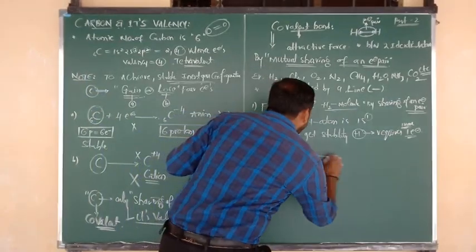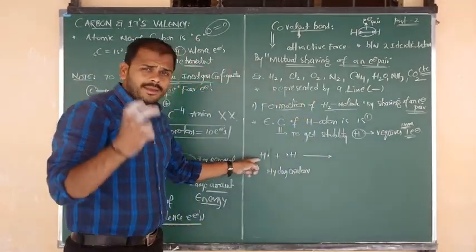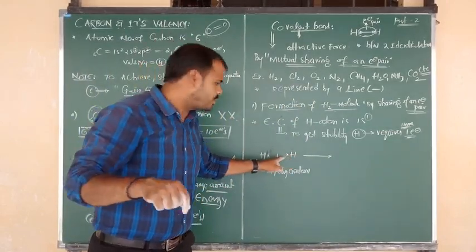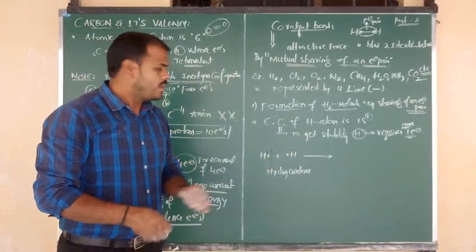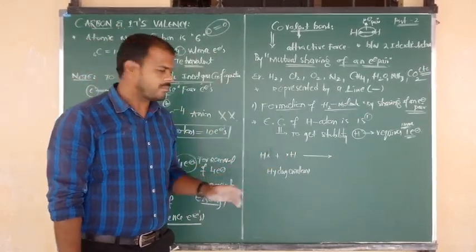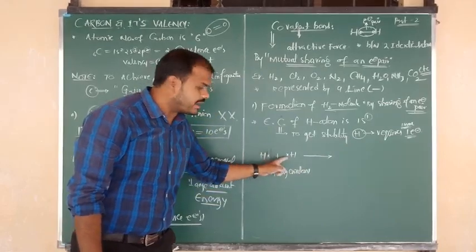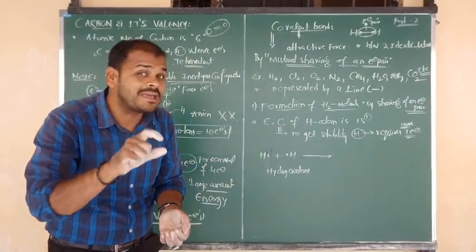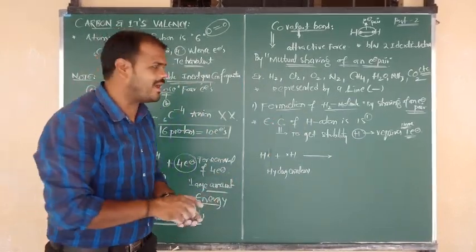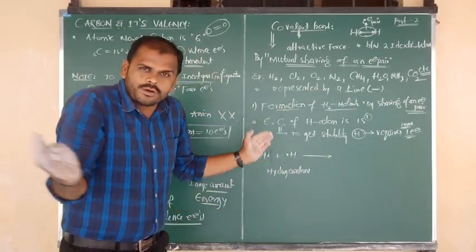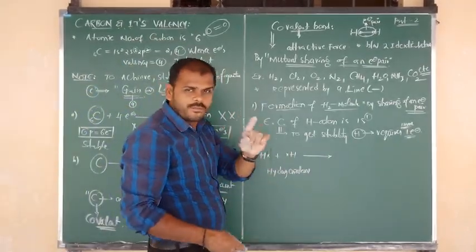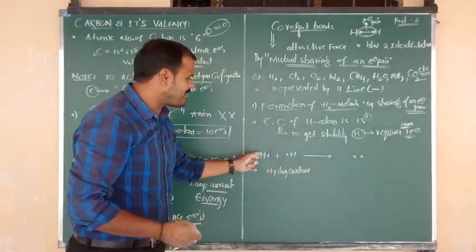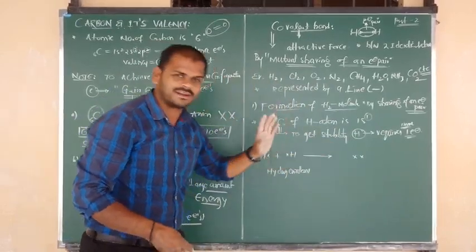Now listen carefully. The first hydrogen atom will contribute or donate one electron. The second hydrogen atom also contributes one more electron. So each atom of hydrogen contributes one electron and forms one electron pair. Pair means two electrons. Like this, the first atom contributes one electron, the second atom contributes the second electron.